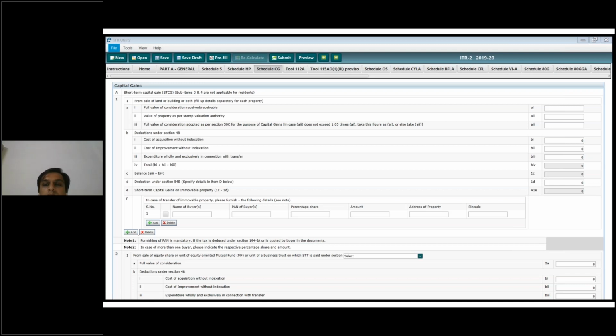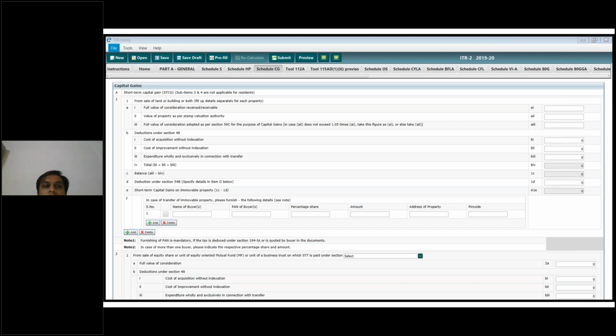There is a crux in this particular thing. This is for sale of land or property. If you had sold a property for around 100 rupees, and the market value is around 110 or 112, then while calculating income tax, it will take 112, not 100 rupees.